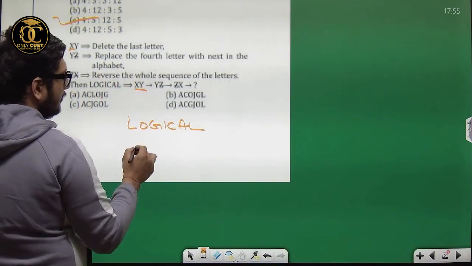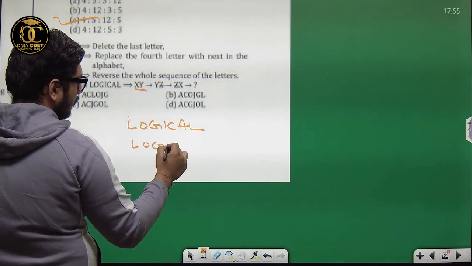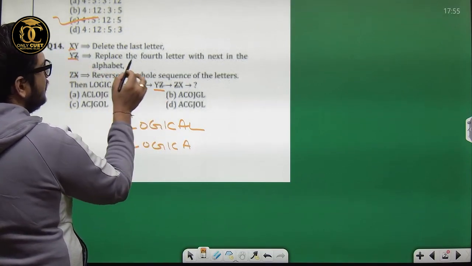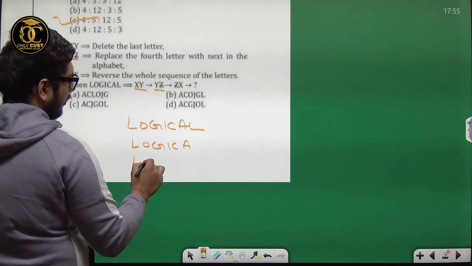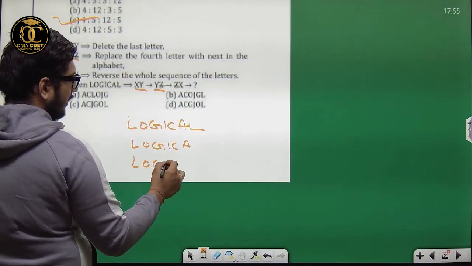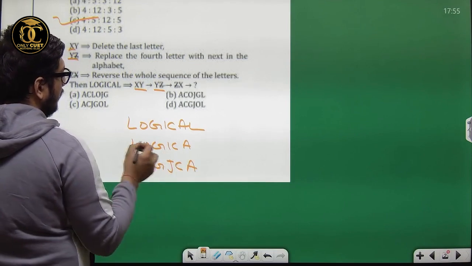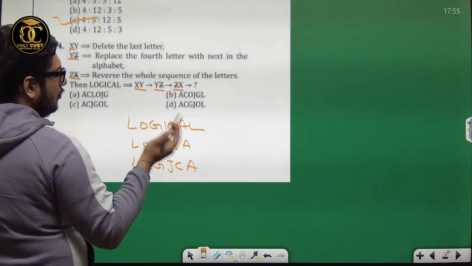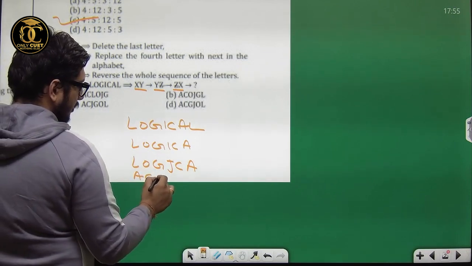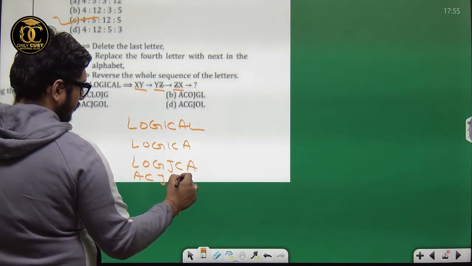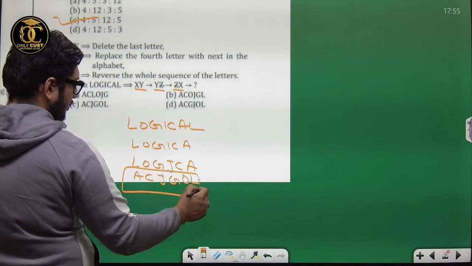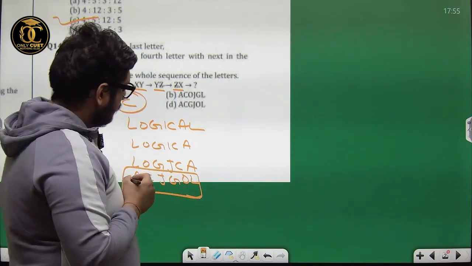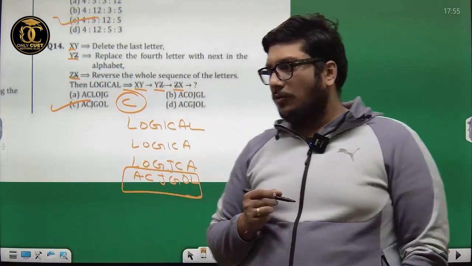XY means delete the last letter, so it will turn out to be logica. Then YZ hash means replace the fourth letter with the next in the alphabet. The fourth letter is I, after I is J. Then comes ZX hash, that is reverse the whole sequence of the letters. That would be the answer. The correct answer turns out to be option C.